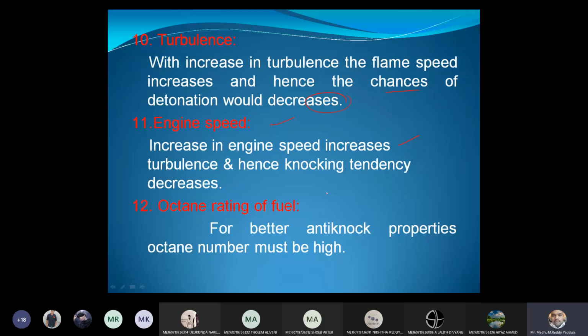Next one, octane rating of fuel. Usually the knocking tendency of a fuel is specified based on the octane number of the fuel. Based on the octane number, we can say whether that particular fuel has a tendency towards knock or not. If the fuel has a higher octane number, there are fewer chances of getting knocking. So the fuel should have higher anti-knocking property, and the octane number should be as high as possible. We will see what octane number is.